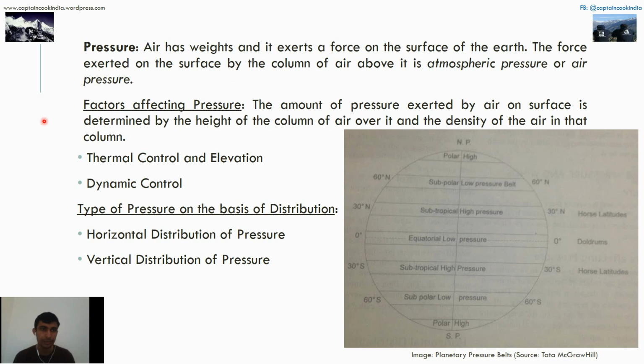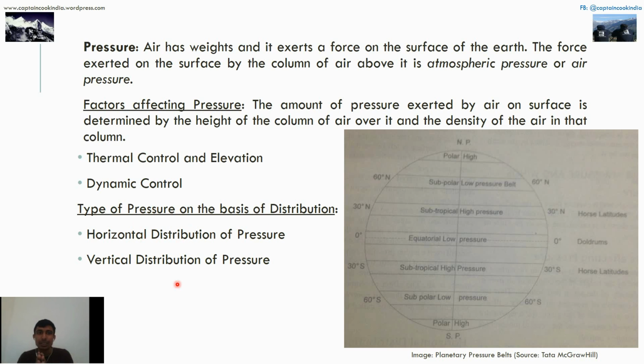Horizontal is the pressure of each particle present in the atmosphere, like in this hall, wherever we go horizontally, and vertical is like this.